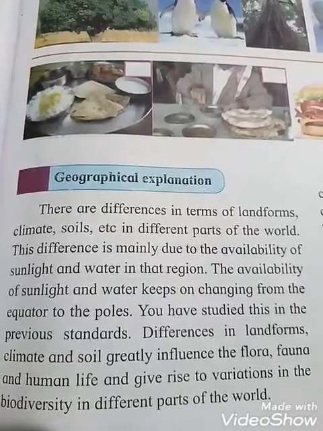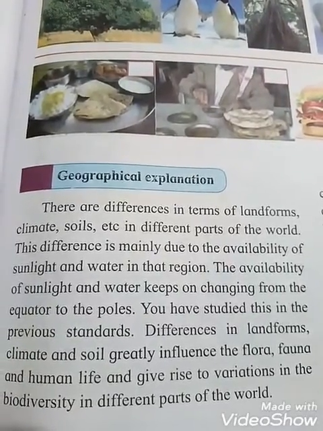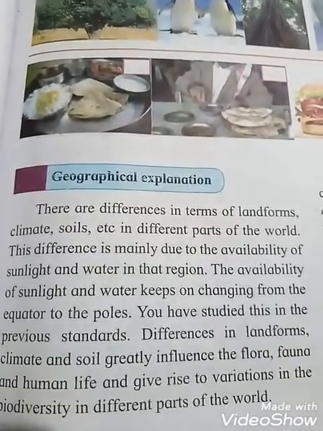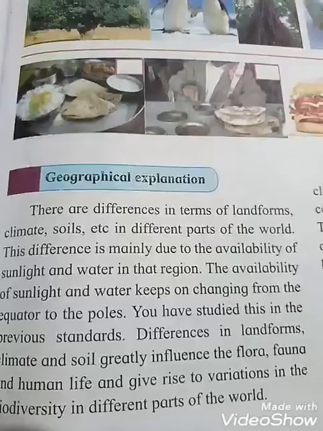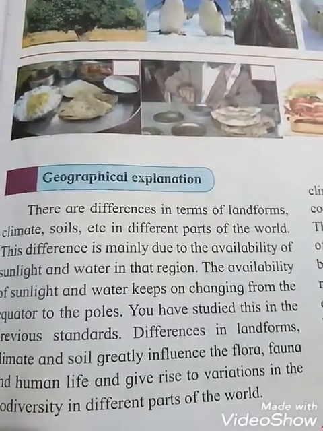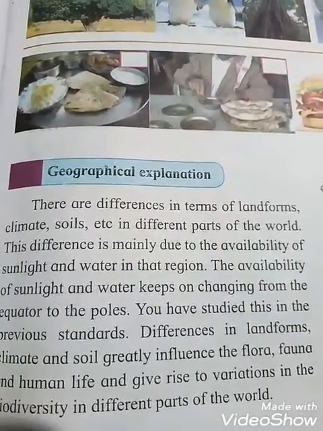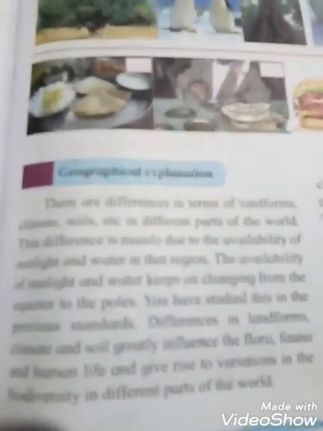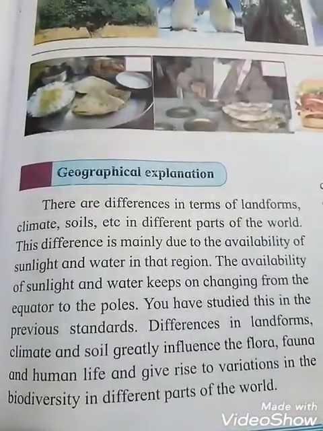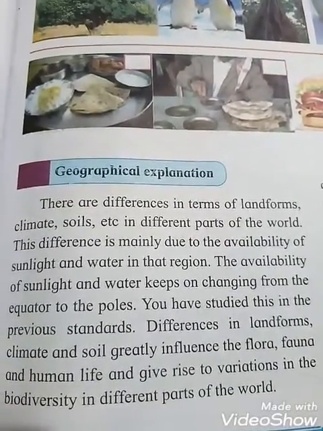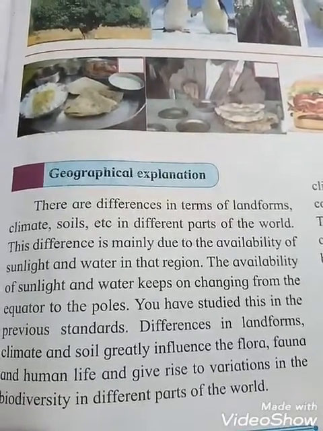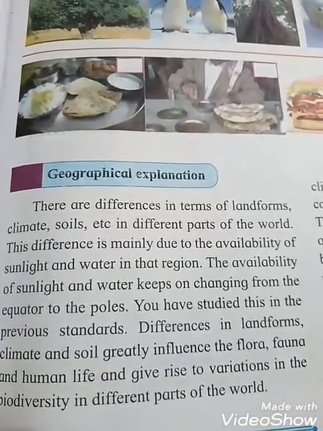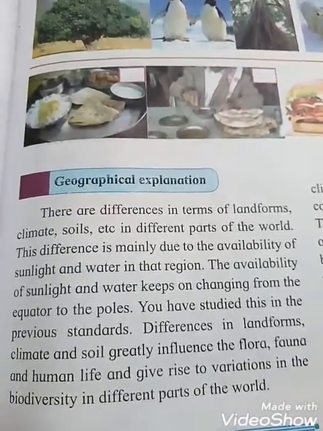Differences in landforms, climate and soil greatly influence the flora, fauna and human life also, students. Because of that, different types of flowers are growing. Fauna means different types of animals are also found. In the cold region different types of animals are there, in the hot region different types of animals are there, so it will not be the same. In the same way flora means flowers also. And human life also gives rise to variation in the biodiversity in different parts of the world. So all these are the reasons, students. Because of all these differences, it gives rise to variation in the biodiversity in different parts of the world. Okay students.